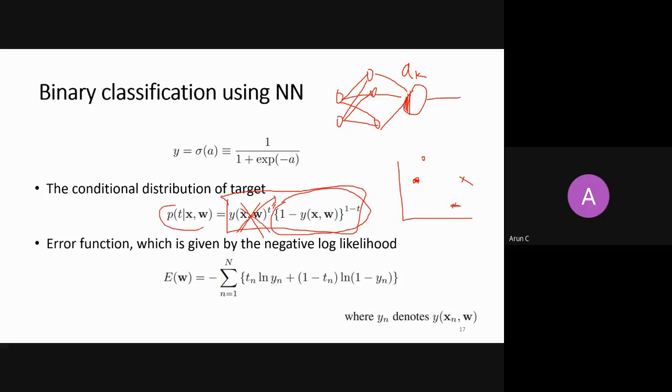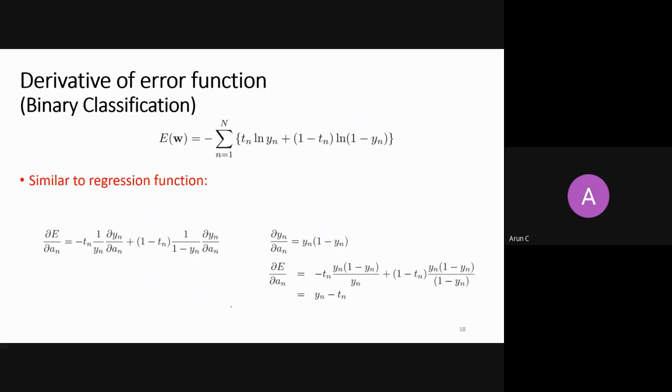So it is a log likelihood function. Sometimes it is known as cross entropy also. If you take a negative log and then minimize it, you will get this, right? And the summation comes because you are just counting every sample. If you take a gradient with one sample, you just ignore this and take a derivative with respect to A, right?